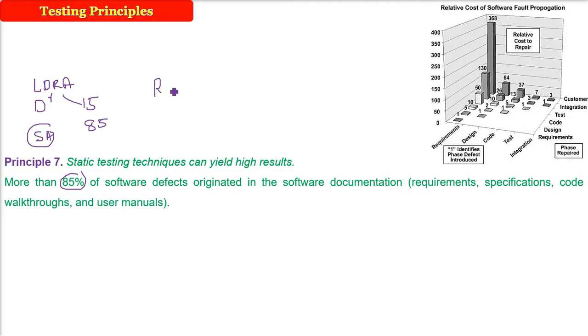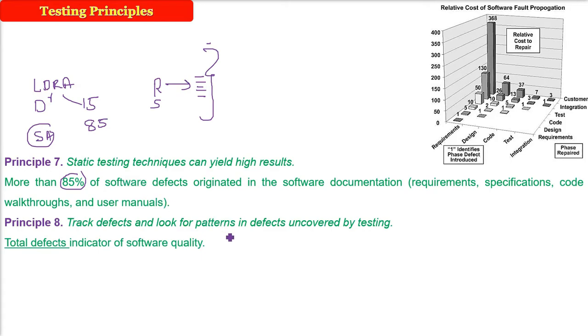That is, you can check the requirement, the user manual, the code, do the technical review, do the code walkthrough. All these are static testing techniques, and these will give you the highest result possible. So 85% of errors can be uncovered without even running the code.